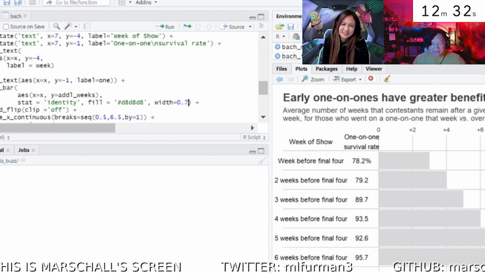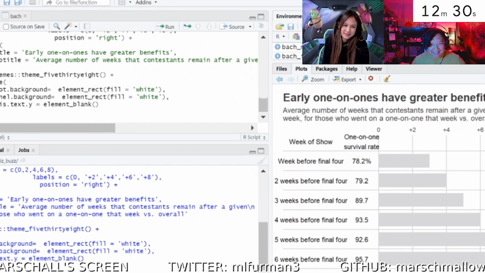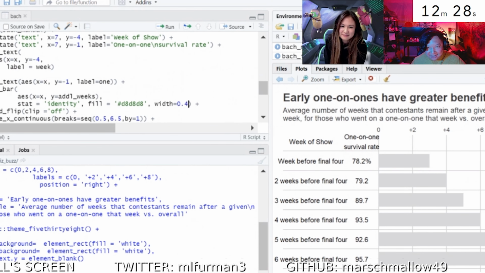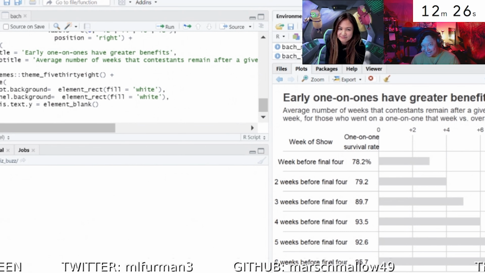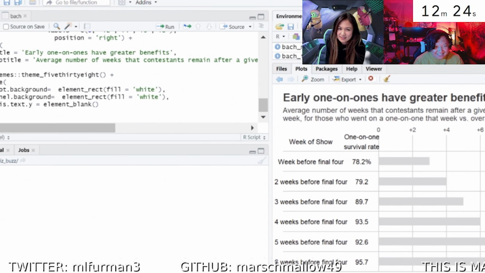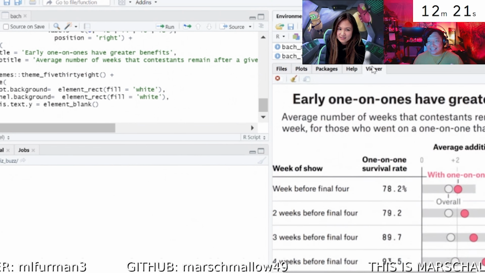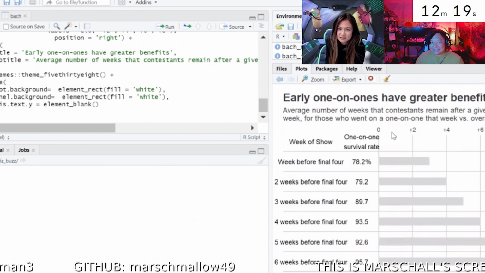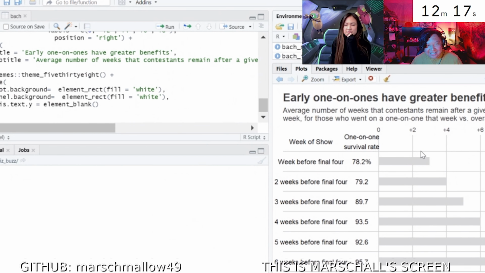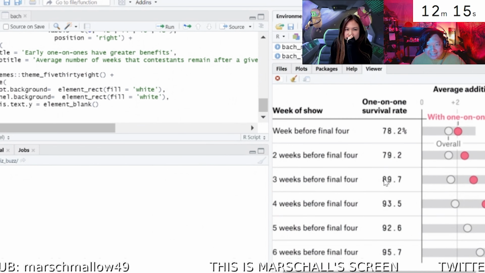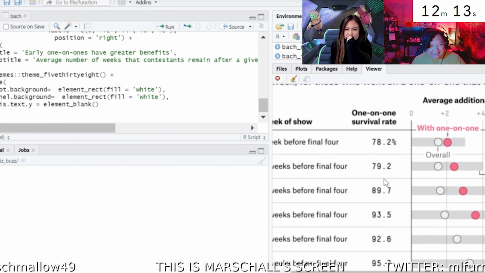We are looking at Marschall's screen. It looks like he is getting ready to plot the point elements on the graph. He has the table elements here. So he's created the table to the left of the plot. I think he is almost ready to plot the points here. I think he's just trying to set it all up in his head, how he's going to do it. But he has the big table already.